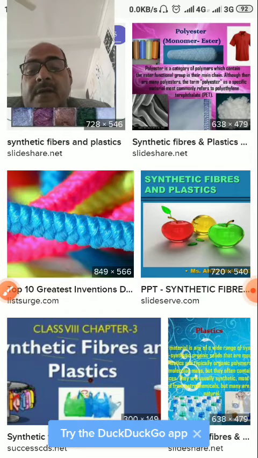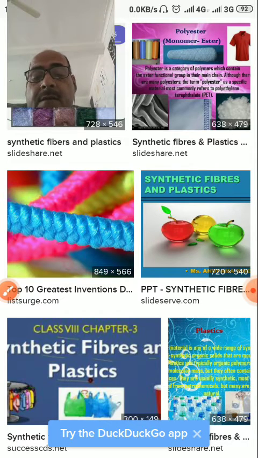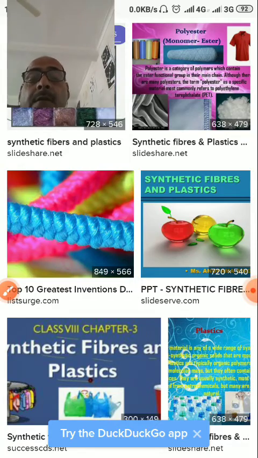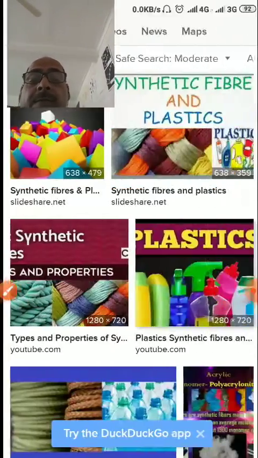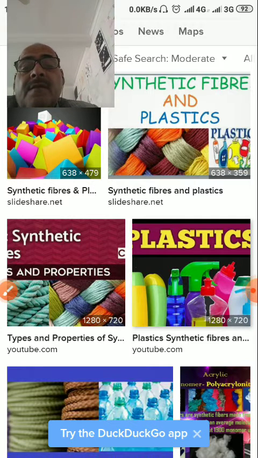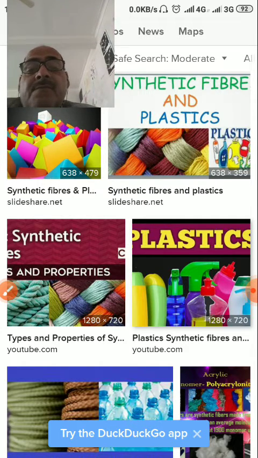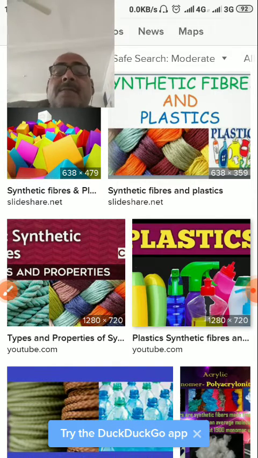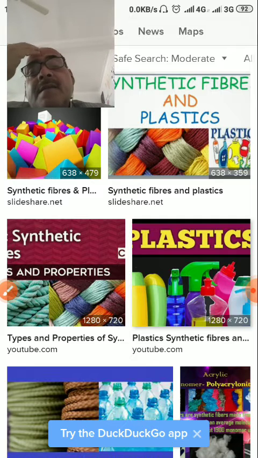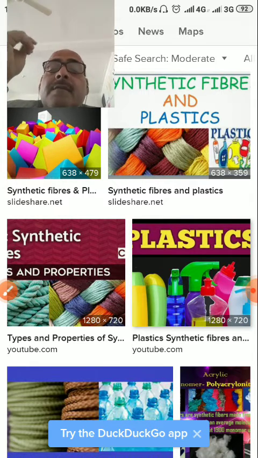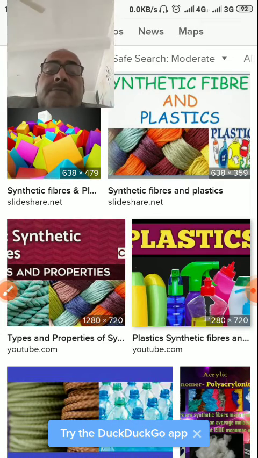Not only this, my dear students, plastics are also a kind of polymer. So polymerization of different types of hydrocarbons results in the formation of different types of synthetic fibers as well as different types of plastics. PET, polyethylene. PET is the plastic that is used for making plastic bottles and plastic utensils, etc.